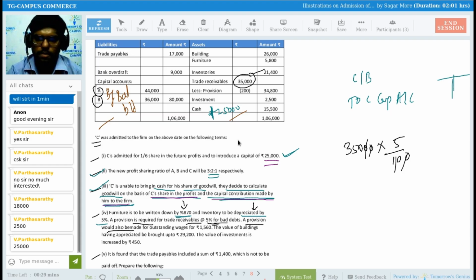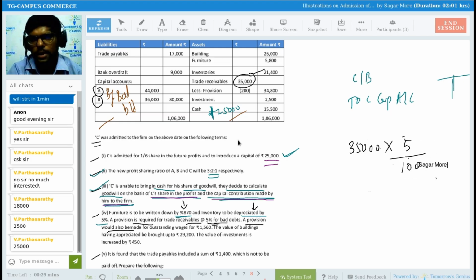35,000 multiplied by 5%. Once again, I am solving. 35,000 rupees multiplied by 5 divided by 100, right?